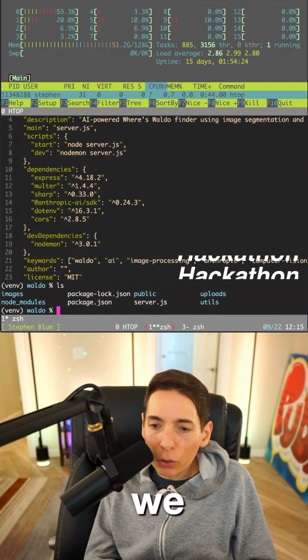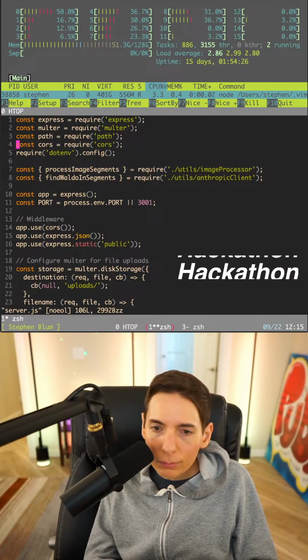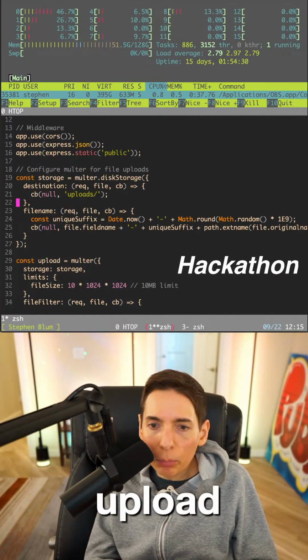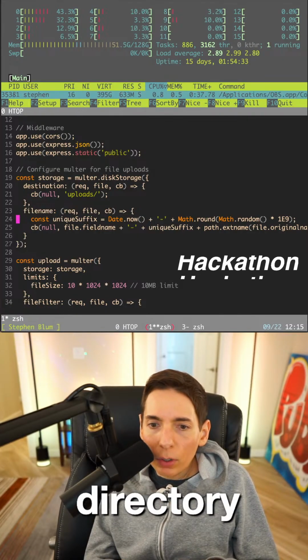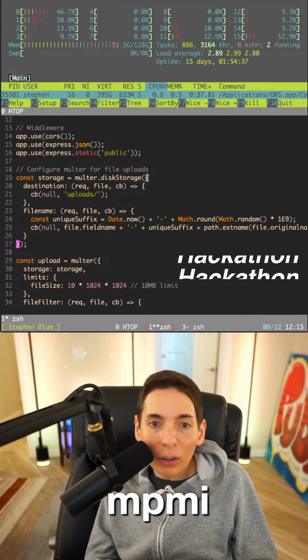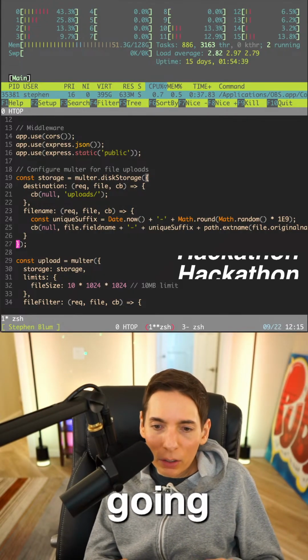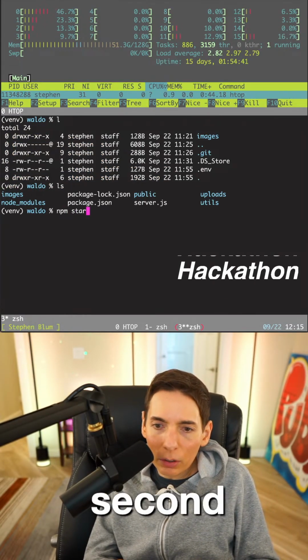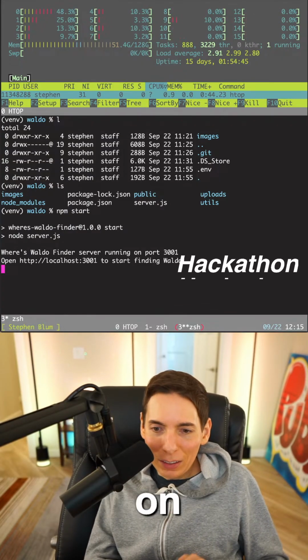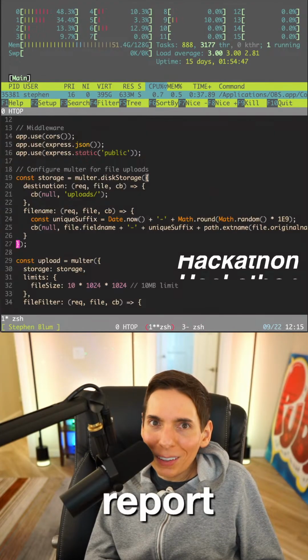All right, you guys. Let's read the code real quick. Vi server. All right, here we go. Storage, disk storage, upload. So we're gonna have uploads directory. We'll have some stuff. npm I and npm start. Yes, we're gonna do npm start here in a second. Let's see here. npm start. We'll actually get it going. Waldo Finder running on port 3001. Okay, Waldo Finder is running.